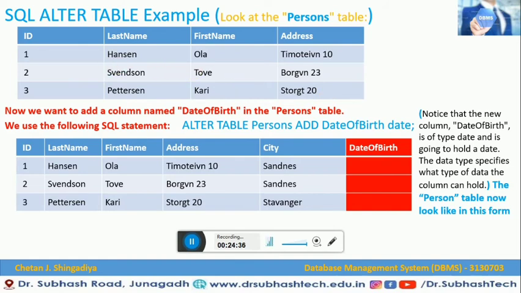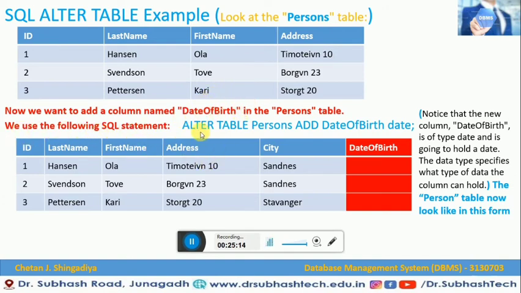Now we would like to understand the alter table examples, covering what we have learned till now regarding the alter concept. Here we would like to see how to add a particular column in this example. When you want to add a column named date of birth in the persons table, our task is to add a date of birth column in this table. There are only 4 columns, but we would like to add another column. That column name is date of birth. So let's see how we can add.